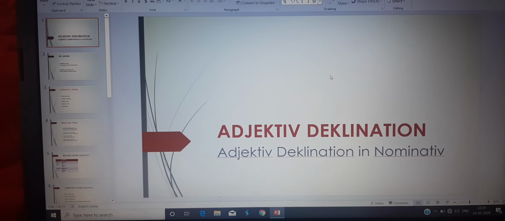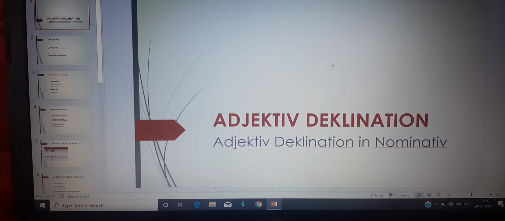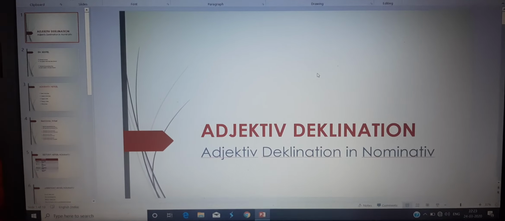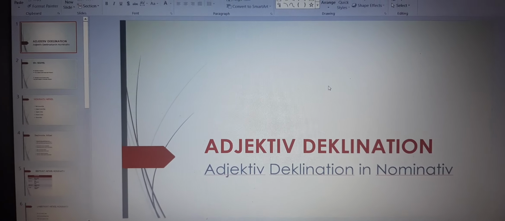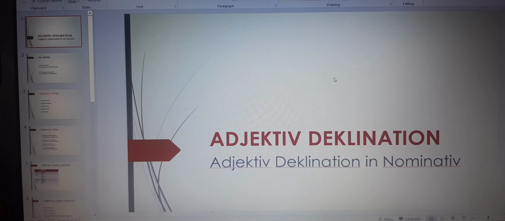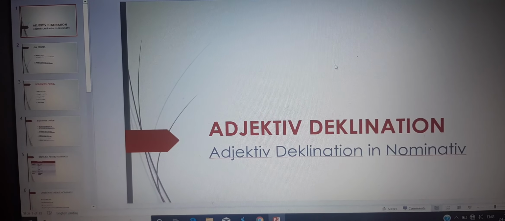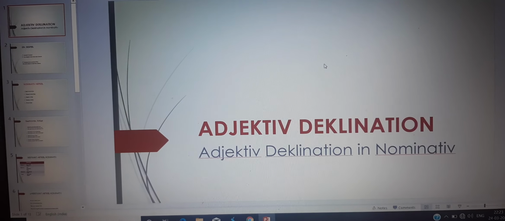Heute fangen wir mit Adjektiv Deklination an. Das ist unser Grammatik-Teil. Und das Buch ist Beste Freunde. Und die Lektion ist die grünen Bohnen. Adjektiv Deklination. Was bedeutet man von Adjektiv Deklination? Fangen wir an.